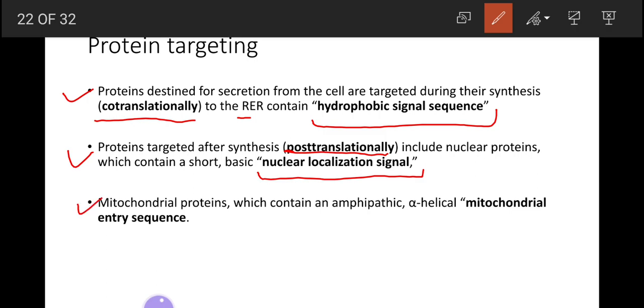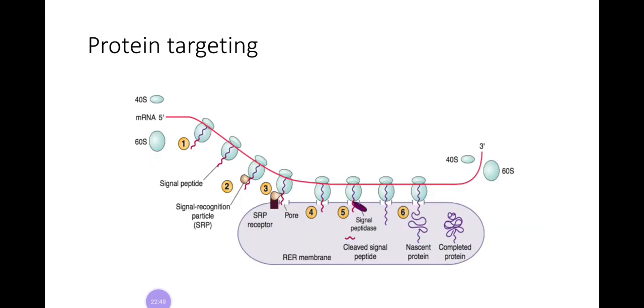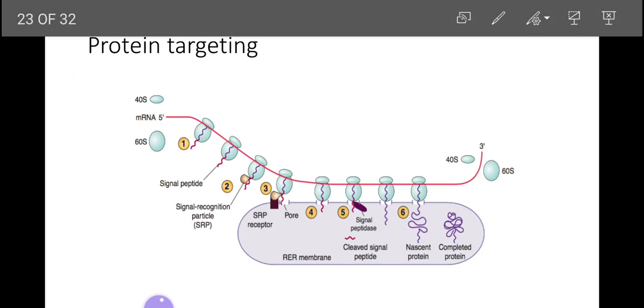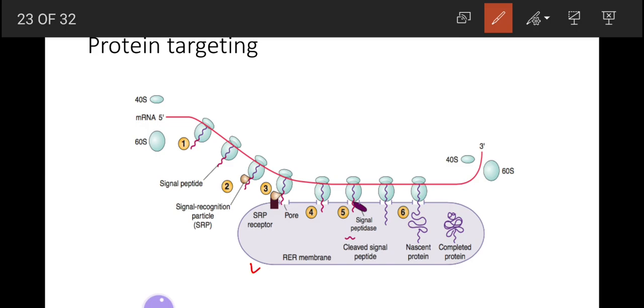Mitochondrial proteins contain an amphipathic alpha helical mitochondrial entry sequence. This is how the proteins come close to the rough endoplasmic reticulum.